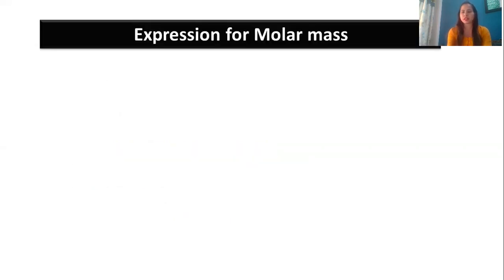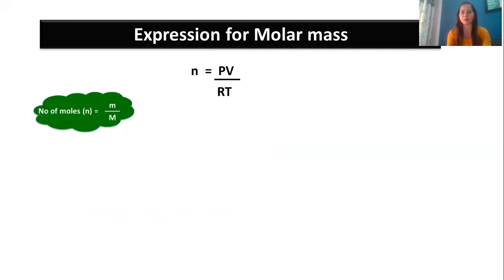So the next very important derivation that we have over here is the expression for molar mass. Now, first you have written the ideal gas equation in your book. Next is the expression for molar mass. Now, n is equal to PV upon RT. That is something we got from the ideal gas equation, PV is equal to nRT. I have rearranged n is equal to PV upon RT.